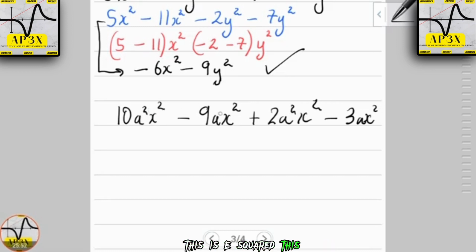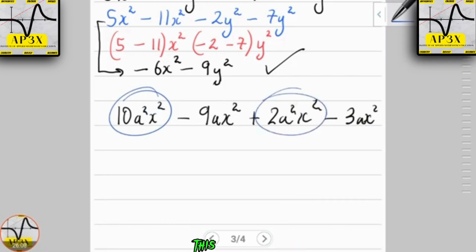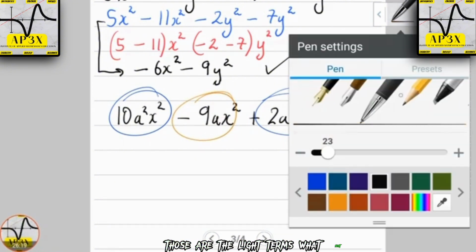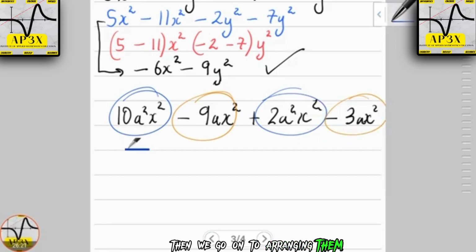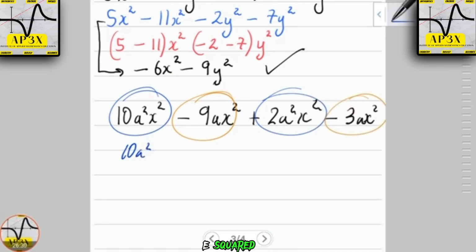This is a squared, this is a, this is a squared, this is a. So there is some unlikeness between the terms. We can clearly see that this and this are like terms, and then we have this and this. Those are the like terms. What next? Then we go on to arranging them. So then we have 10a squared x squared.